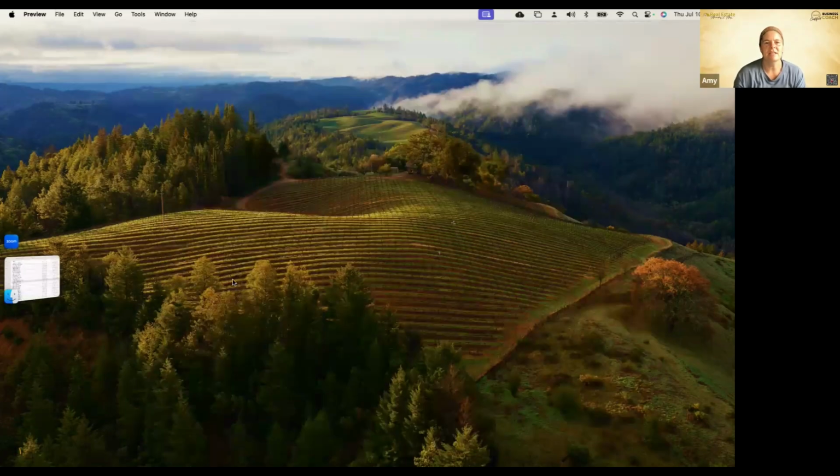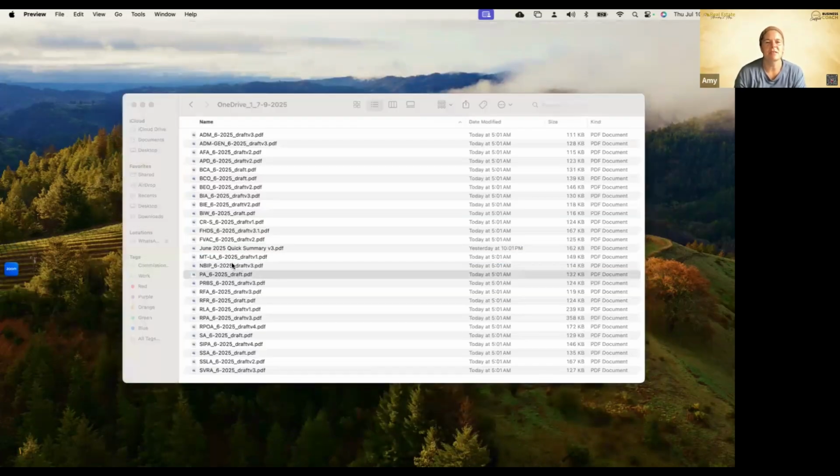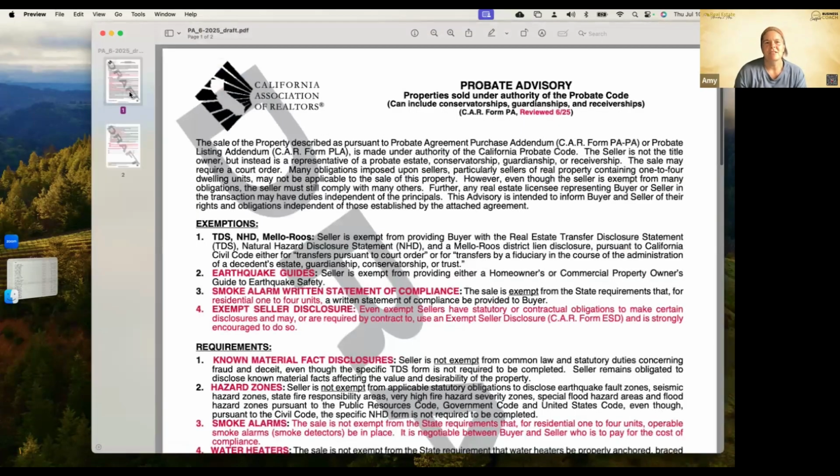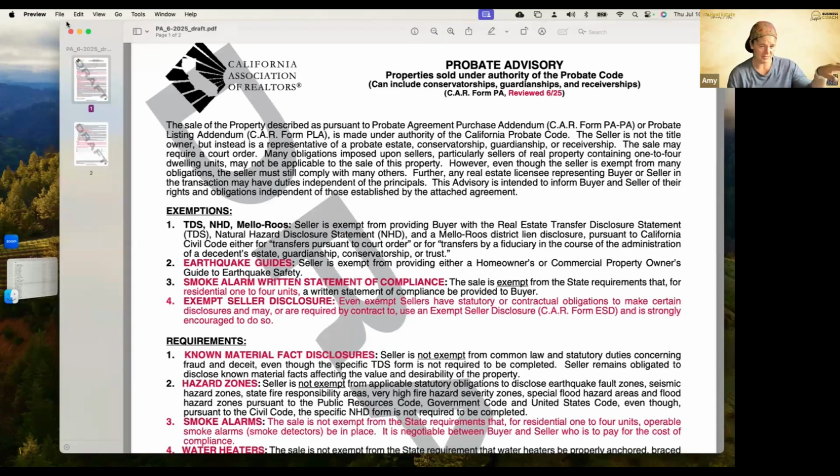All right, our next one is our, oops, we skipped one. That's all right, though. This is our probate advisory. They just made some changes to this. So if there's any properties being sold under probate, the owner has passed away, just know that they've changed the verbiage and changed the layout of this form as well, saying that they're exempt from providing the earthquake guide. The smoke alarm written statement of compliance. The sale is exempt from the state requirements for that. The written statement of compliance, they don't have to give you the smoke detector water heater statement of compliance, at least when it applies to the smoke alarms.